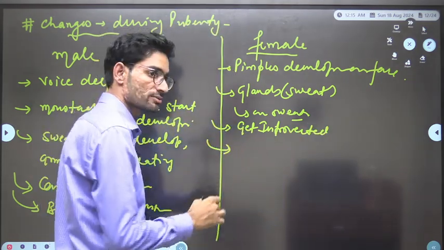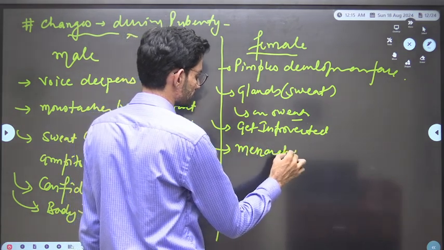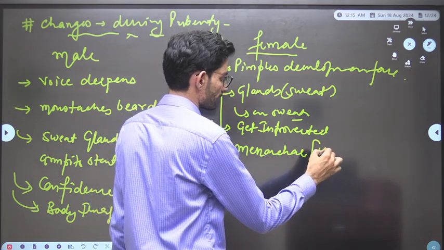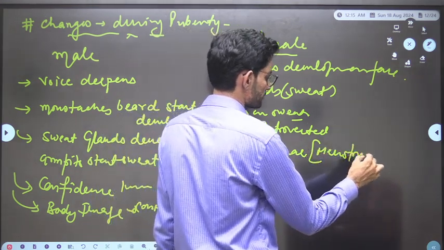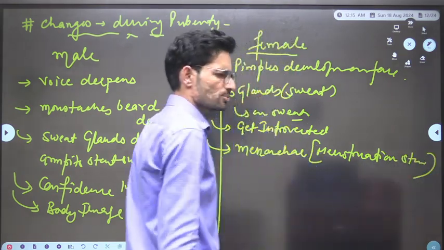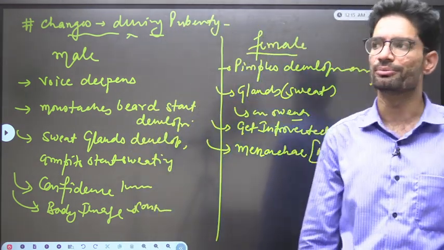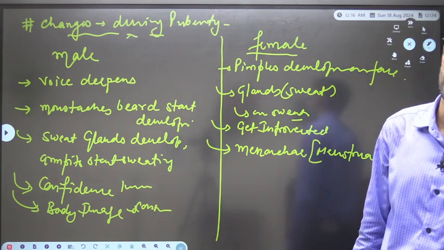The first phase of the menstrual cycle, or menarche, starts. Menstruation starts. So there are n number of changes which are observed during puberty in both males and females.